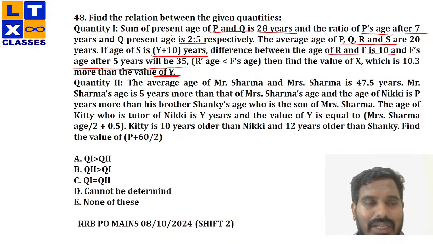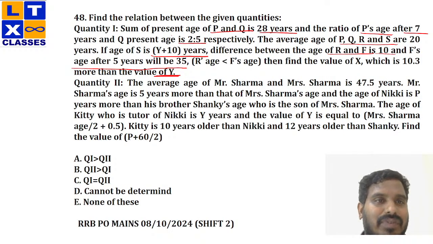Now, we'll find the value of X initially for the first quantity. In this question, you are not asked to calculate something related to data sufficiency. You are asked to calculate two quantities according to the data provided, that is quantity 1 and quantity 2, and you need to check which quantity is more. You need to compare both the values.